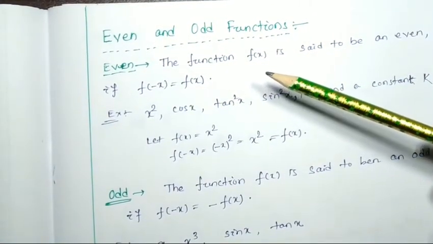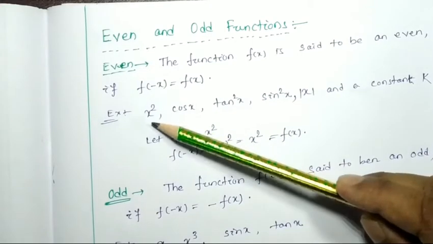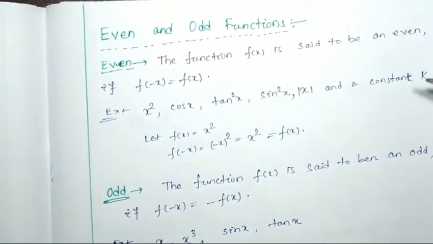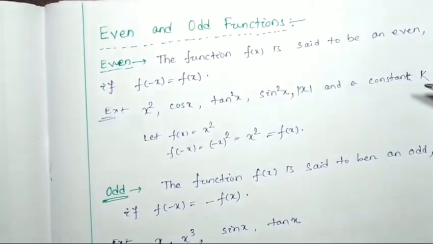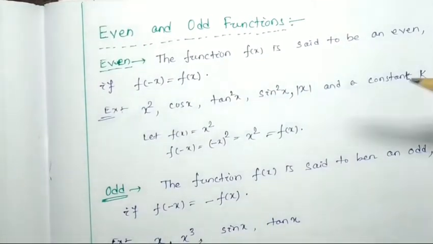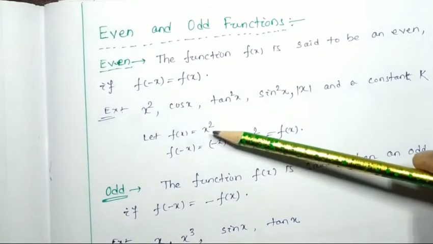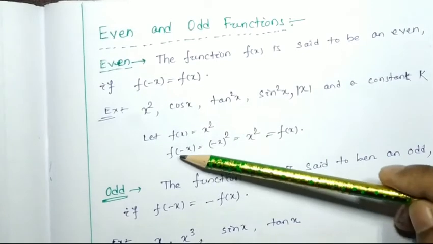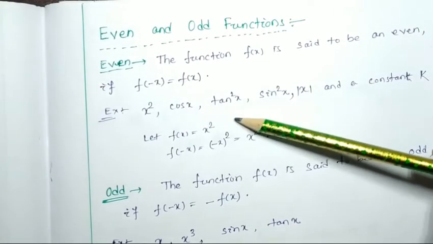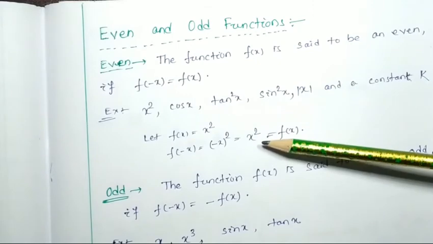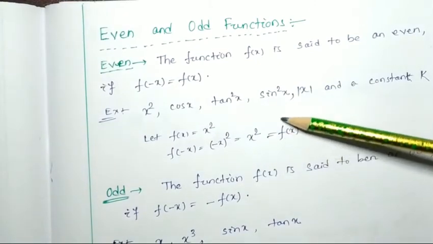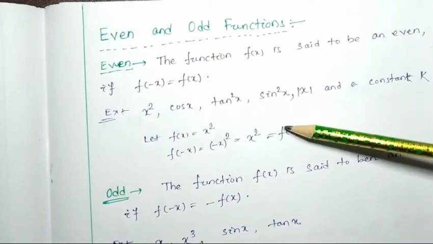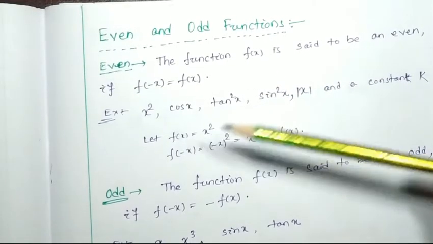So what are examples of even functions? They are x square, cos x, tan square x, sin square x, mod x, and even a constant is also called an even function. Let f(x) be x square. Then f(-x) will be (-x) square, that will be x square. That means it came out the same function f(x). Hence x square is an even function.